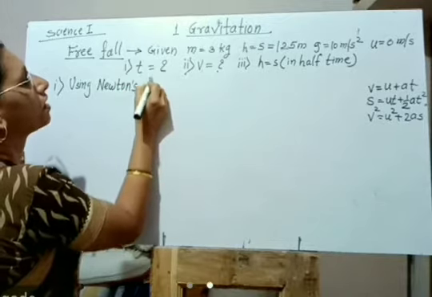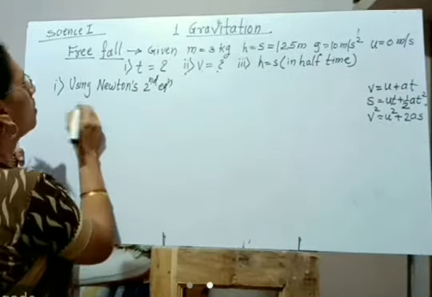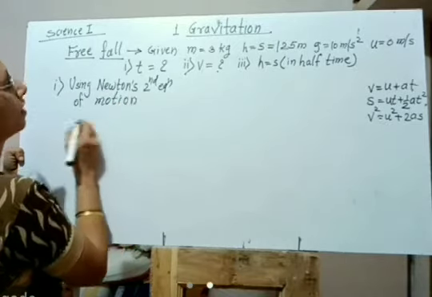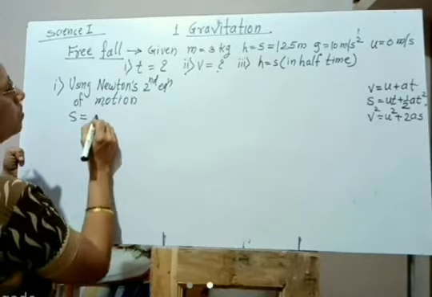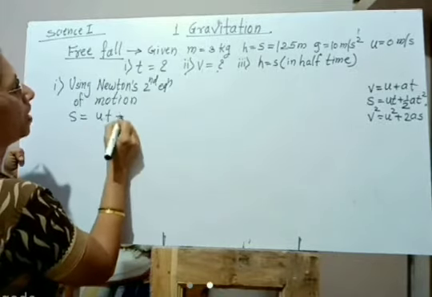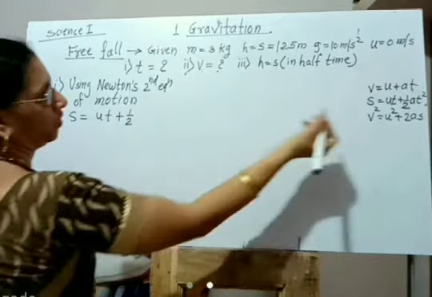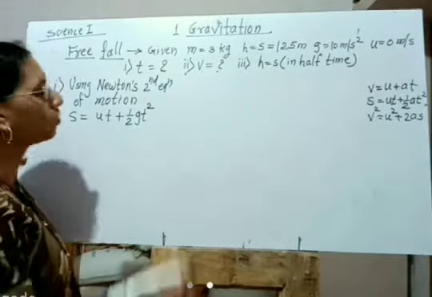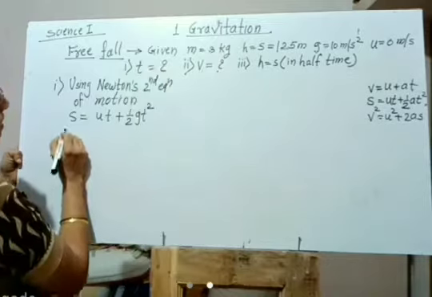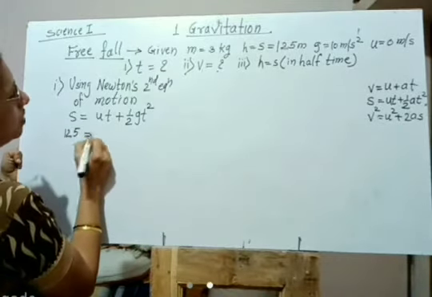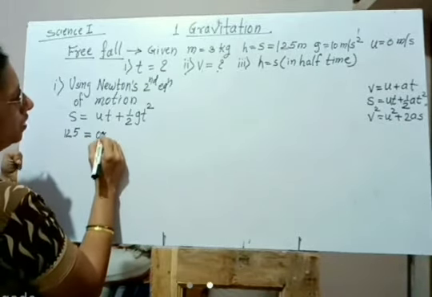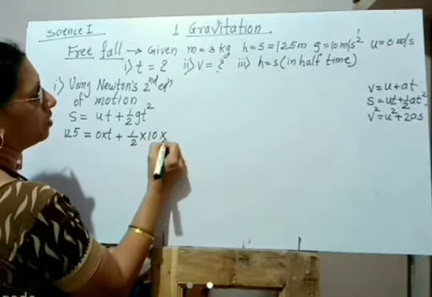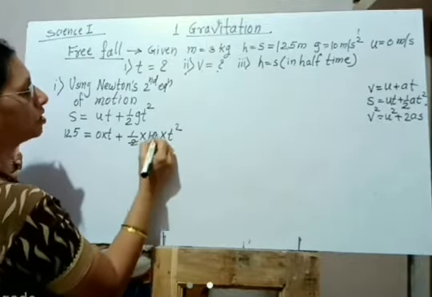Using Newton's second equation of motion, we can write s is equal to ut plus 1 half, and we can replace a by g, so s is equal to ut plus 1 half gt square. Now we know the value of s, it is 125, is equal to u is 0 into t plus 1 half into 10 into t square. Here 2 5s are 10.